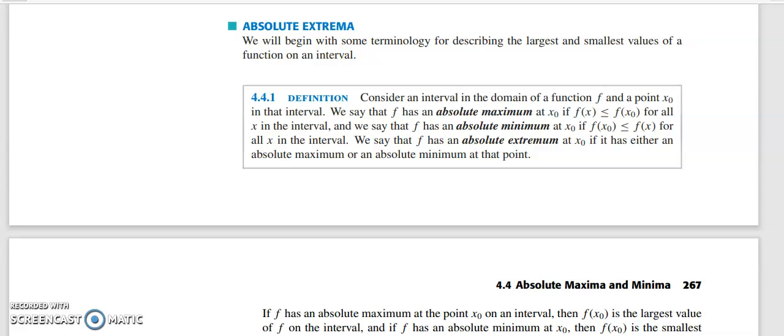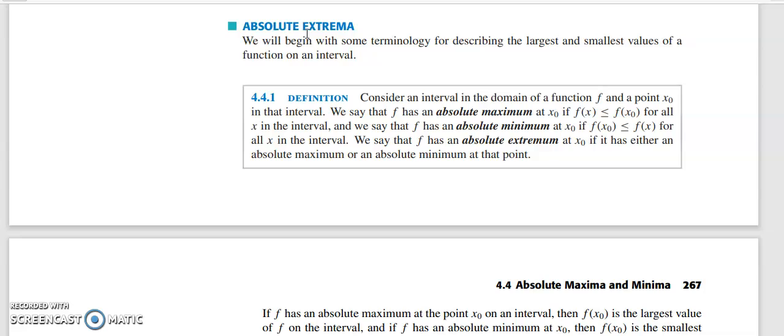Hello, so in today's class we will look at what is called absolute extrema. So we will see what is absolute maximum and what is absolute minimum. In the previous classes we have seen what is local maximum and local minimum.